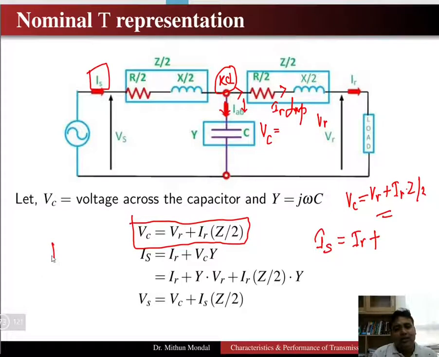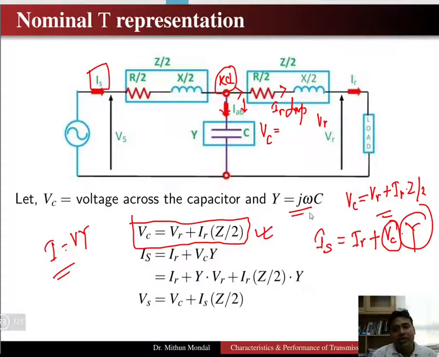We know that current is equal to voltage into admittance. We have calculated the value of Vc, the voltage across the capacitor, and the admittance Y. If we substitute the value of Vc from the previous equation, and the admittance equal to j omega C, we get Is equal to IR plus Y into Vr plus IR Z by 2.